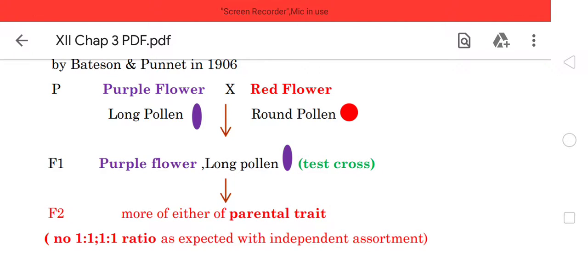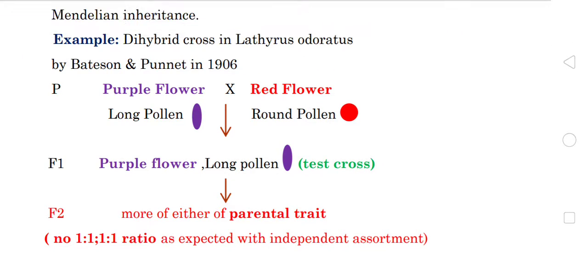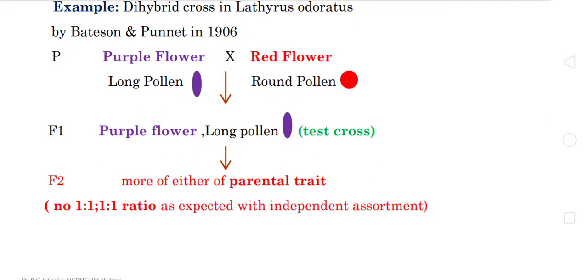Again I am repeating, the genes are responsible for the trait. If the genes are present in the same chromosome and are inherited together, we call them linked genes. But if the genes are arranged far apart in the same chromosome, we call them unlinked genes. And what about the recombination frequency? If the recombination frequency is more than 50%, we call them unlinked genes. If the recombination frequency is less than 50%, we call them linked genes. So closely located genes have strong linkage, while genes that are farther apart show weak linkage.